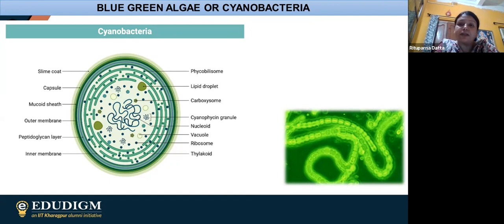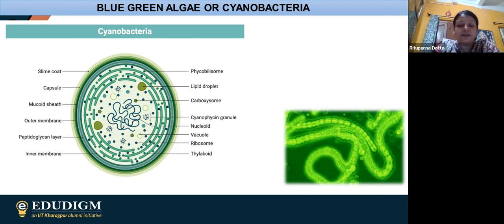Now in case of cyanobacteria, the features are just like the eubacteria itself, but one thing you can say is that obviously photosynthetic pigments are there, which help to do the photosynthesis. And obviously vacuoles are there, which help to maintain buoyancy, because they can go into the upper layer of the water or the deeper layer of the water. So these vacuoles are providing them buoyancy. Other than that, the rest of the parts are just the same as the eubacteria. Okay, so this is the blue-green algae or the cyanobacteria.